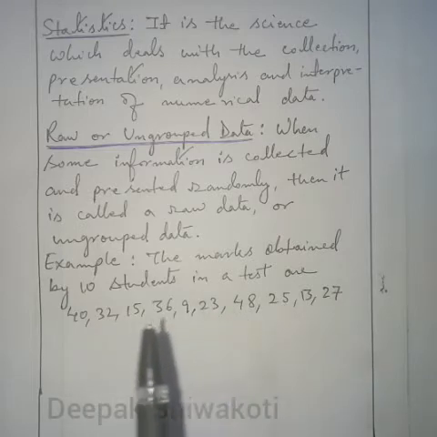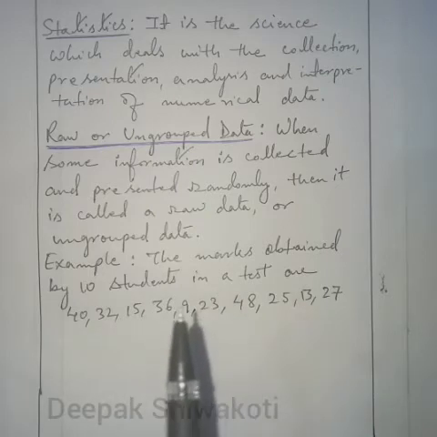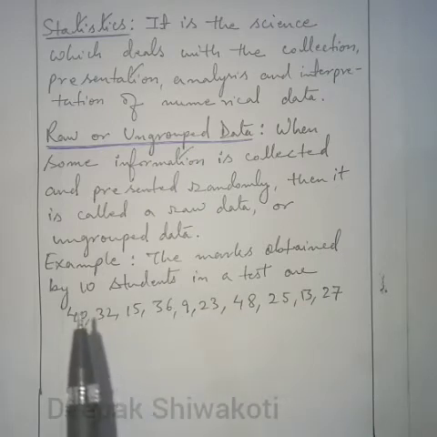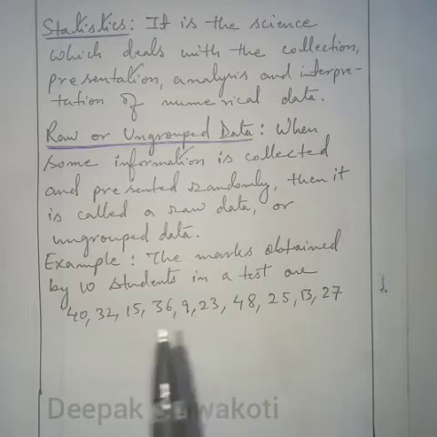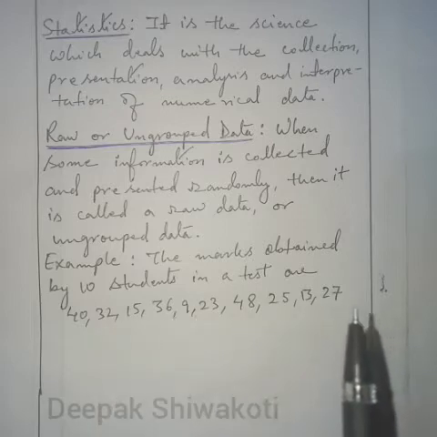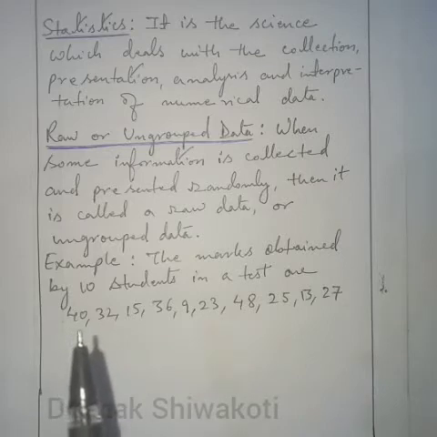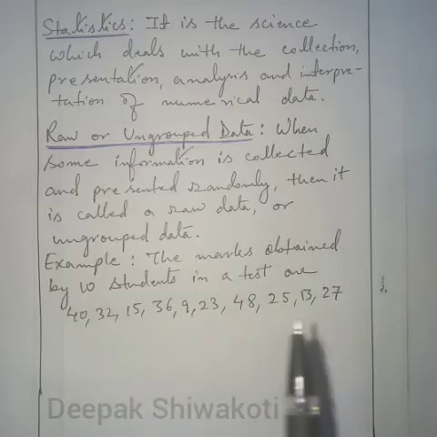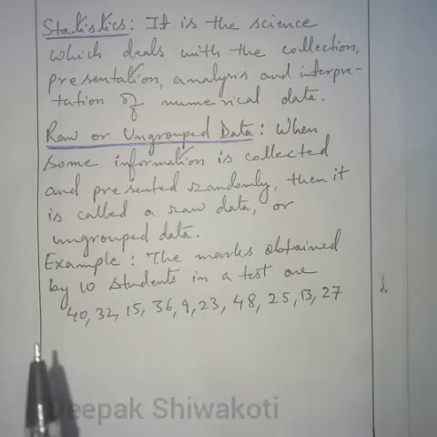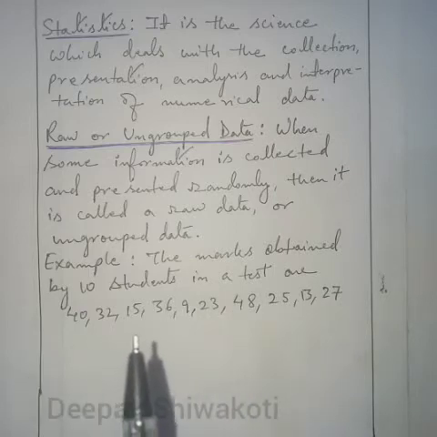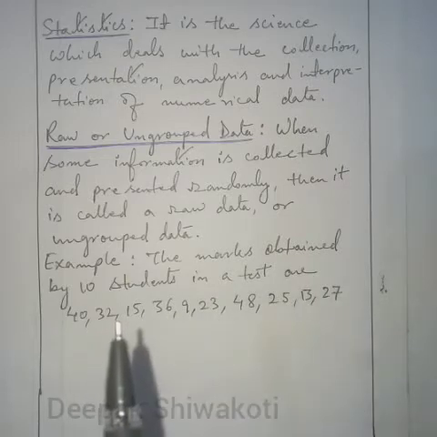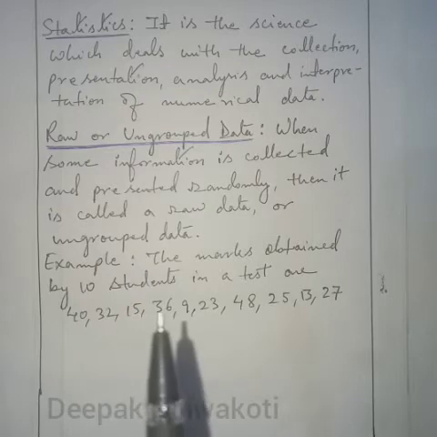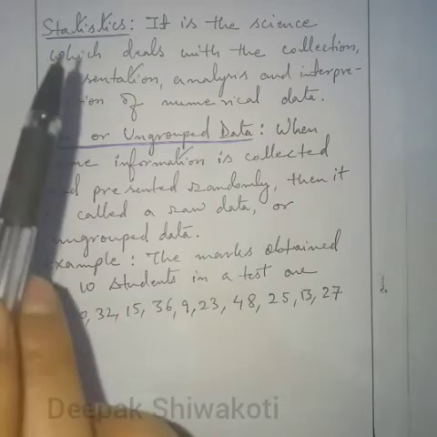It is presented randomly: 40, 32, 15, 36, 9. There are no rules, no sequence, not ascending, not descending. This kind of collection and presentation of data is called raw data, which we will process, analyze and interpret. That is the topic of statistics.